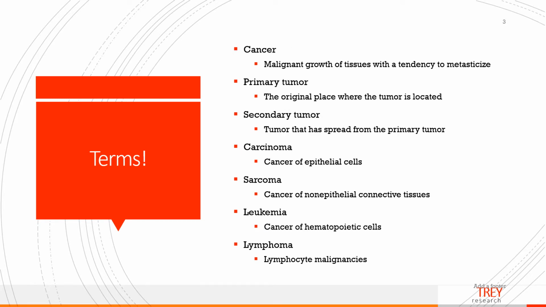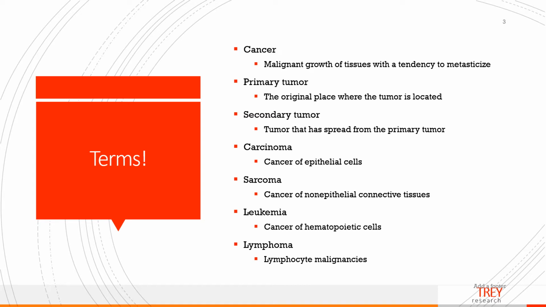The term cancer refers to a malignant growth of tissue with a tendency to metastasize. And what I mean by that is it spreads to other tissues or leaves the primary location that it began in. Okay? A primary tumor is a tumor in its original site of origin, the original place that it occurred. A secondary tumor is one that is spread from the primary tumor.